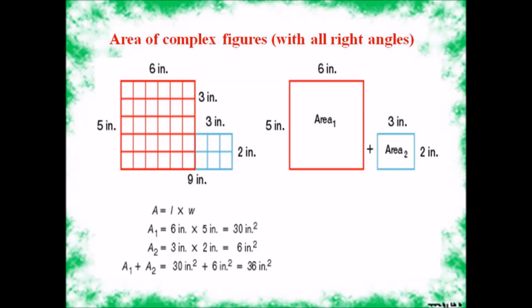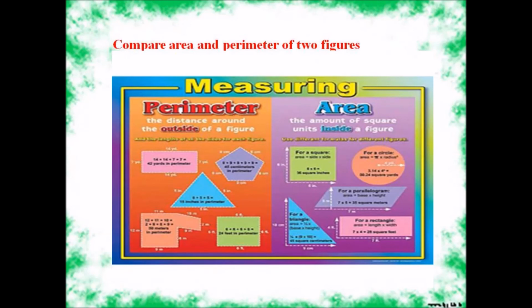So that is length into width, equal to 30 inches squared. A2 will be 3 inches into 2 inches, that is 6 inches squared. So A1 plus A2 is 30 inches squared plus 6 inches squared, which will be 36 inches squared.